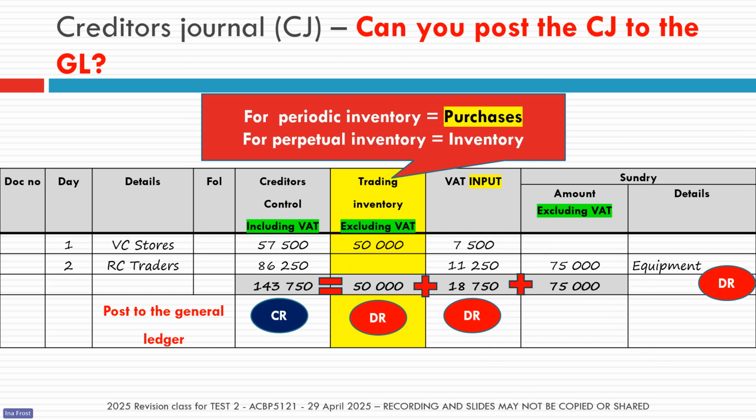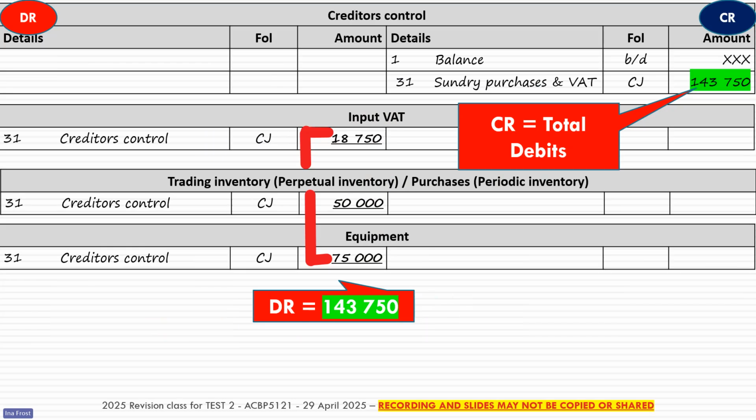We're going to credit the creditors control. These are all your credit purchases, so it will increase the amount that we owe our creditors. So that's why we're going to credit the creditors control. And then all the other accounts we are going to debit: your trading inventory, your input VAT, and then all the other sundry items that we bought on credit.